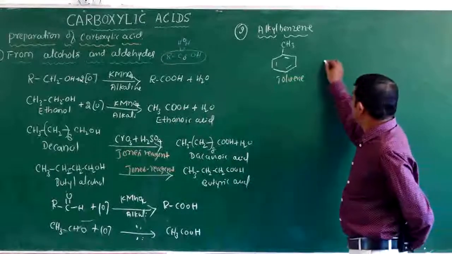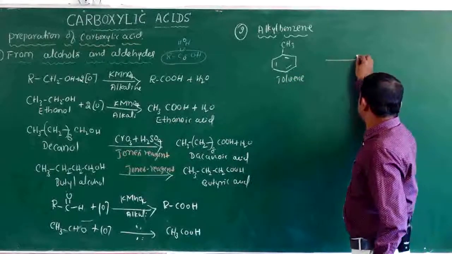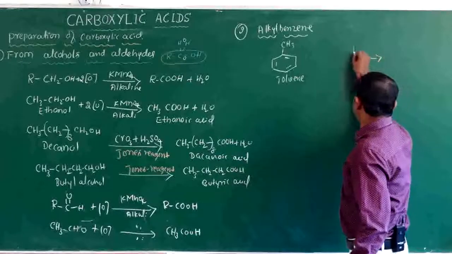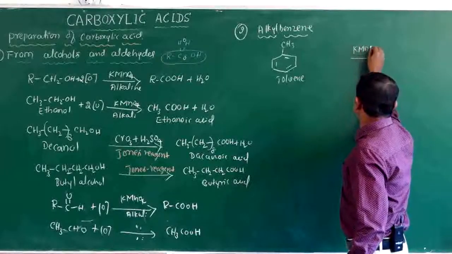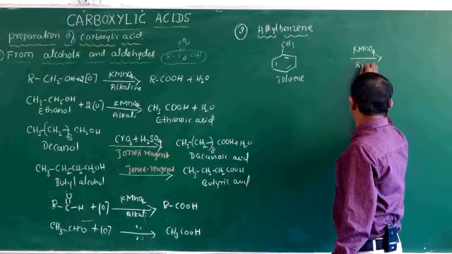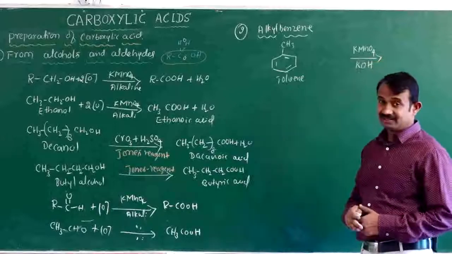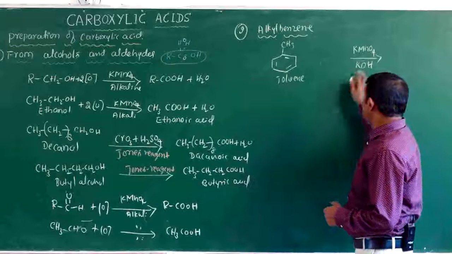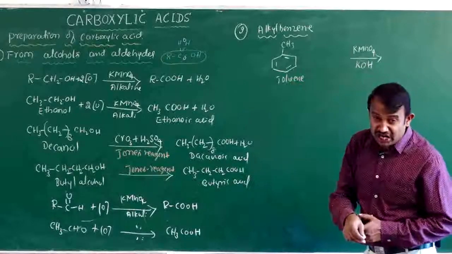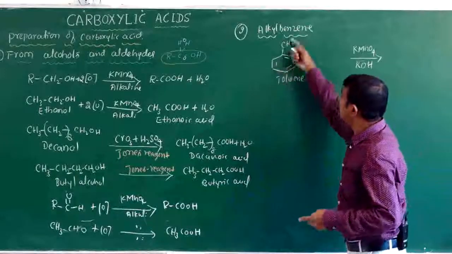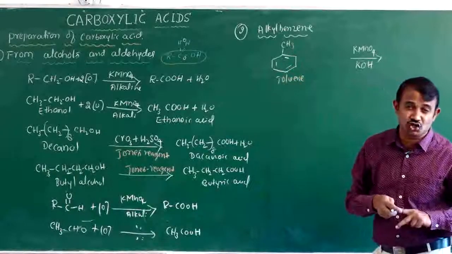When toluene is oxidized with potassium permanganate in presence of alkali, meaning potassium hydroxide, it undergoes oxidation and methyl benzene is converted to benzoic acid.